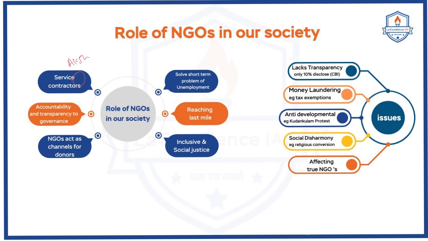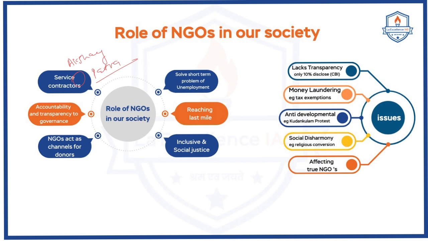For example, NGOs like Akshaya Patra are helping the government in implementing the midday meal scheme. There are NGOs which are helping the government in protecting the environment, because the government has many tasks. It cannot allocate resources for everyone, and there are vulnerable sections in society, right? In all these areas, the government may not be sufficient to involve itself.